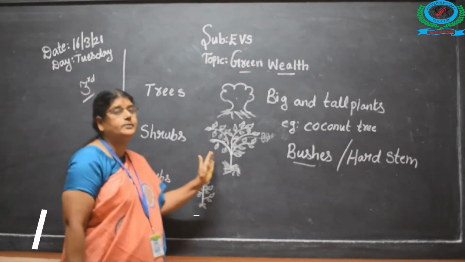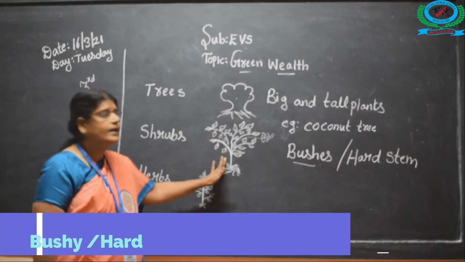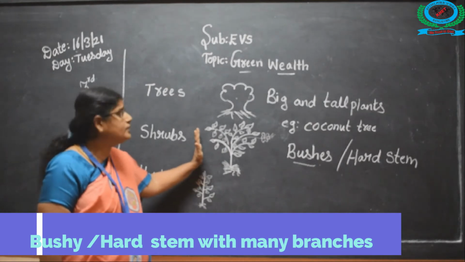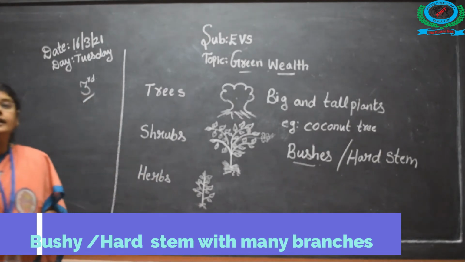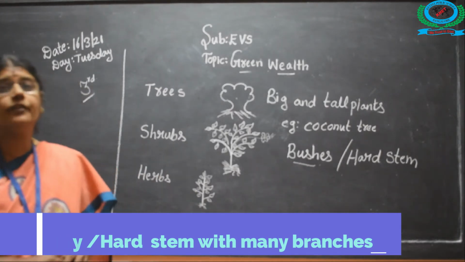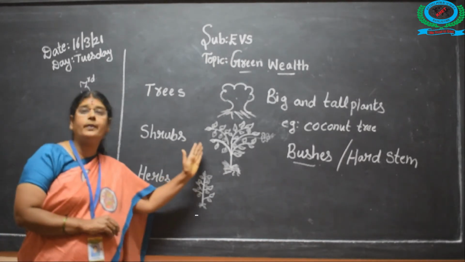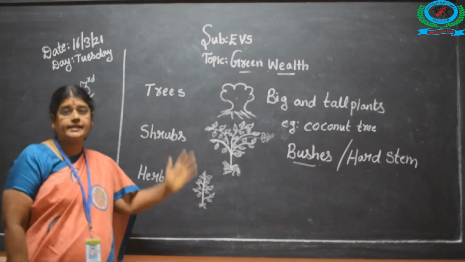It is a very small plant and it has hard stem. See children, you can observe only in a small stem it has many branches. It will be having many branches and in that branches only it is capable of giving the flowers. You have observed rose plant. Many would have been seen rose plant and hibiscus.